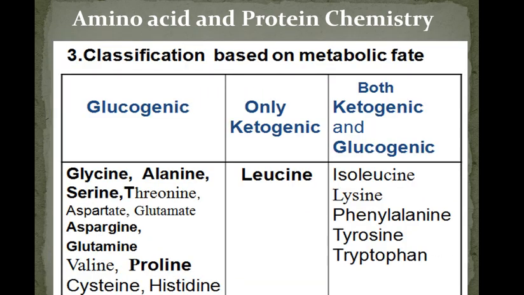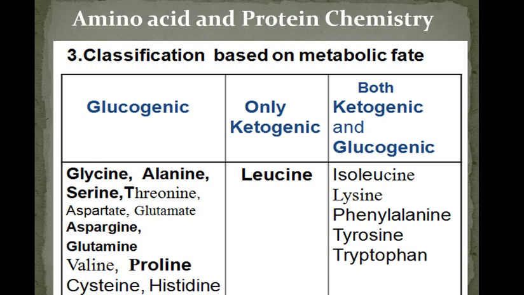Then there is another classification of amino acids based on the metabolic fate. Based on the metabolic fate, we can classify the amino acids into three types. One is glucogenic amino acids, the other one is ketogenic amino acids, and the other one is both ketogenic and glucogenic amino acids.